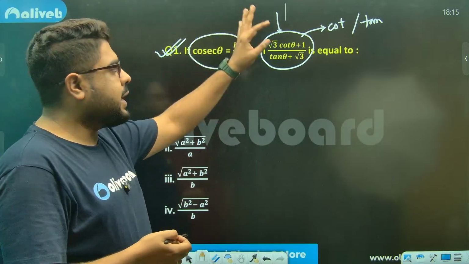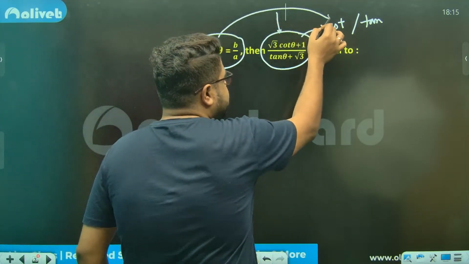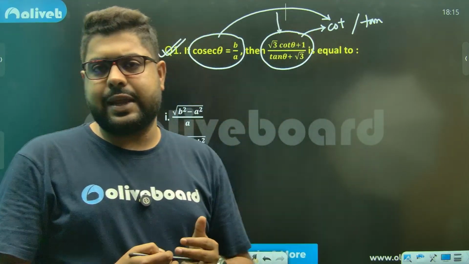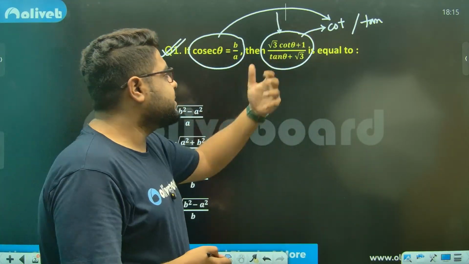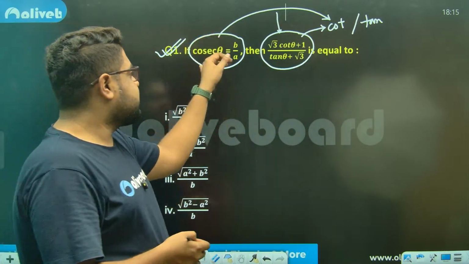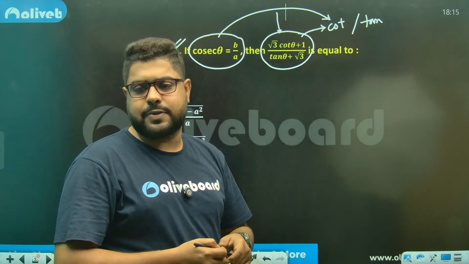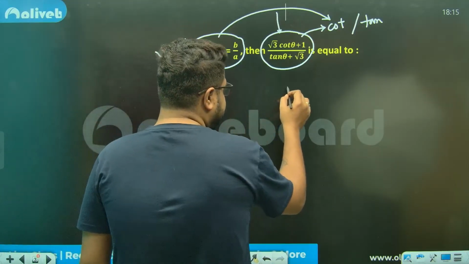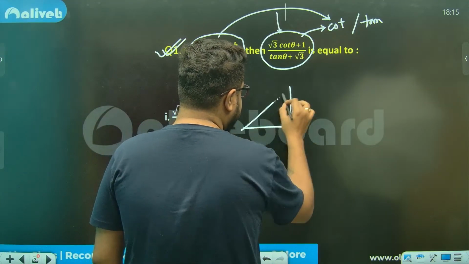I can go from cosec to cot in two different ways. Either I can use the triangle method, or you can simply use the direct relation: cosec square theta minus 1 is cot square theta, with the under root. But I prefer the triangle any day of the week.